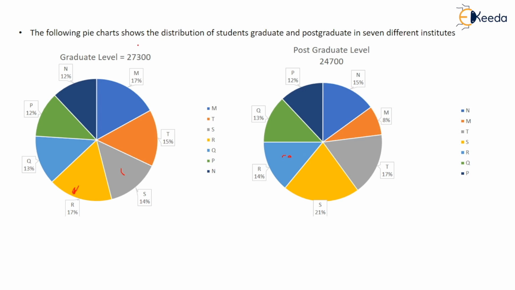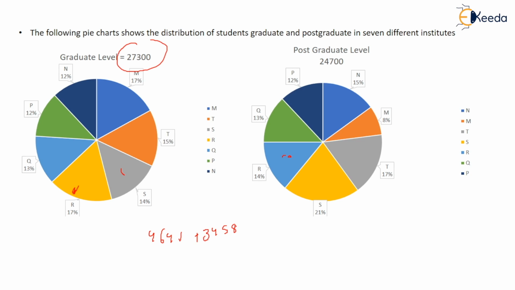The total is 27300, so 27300 into 17, this comes out to be 4641 for graduates from Institute R. And for postgraduate, for R it is 14% of total. So 24700, this comes out to be 3458.